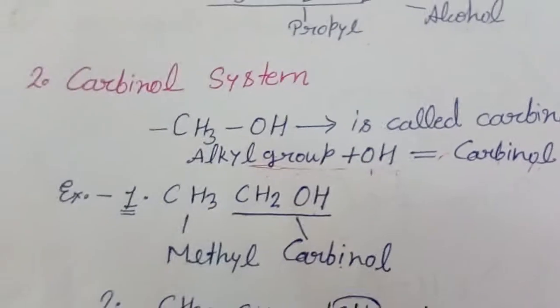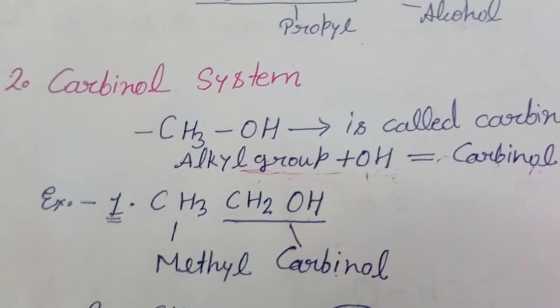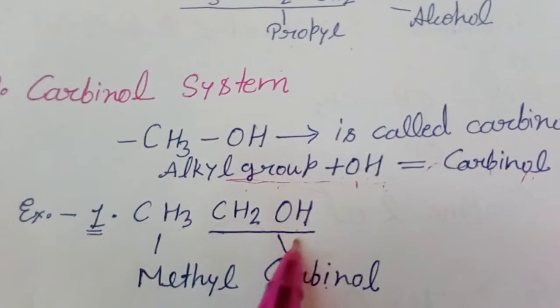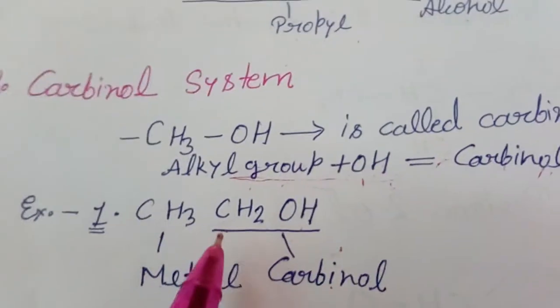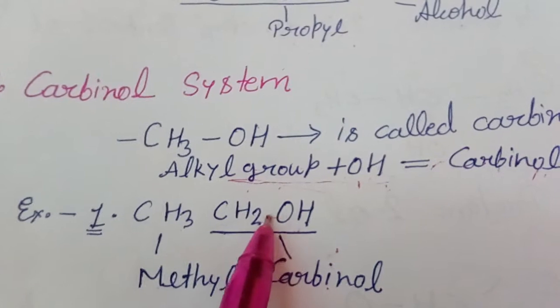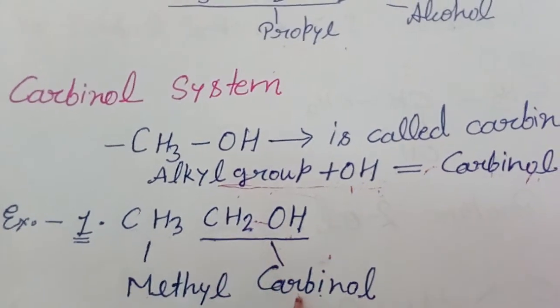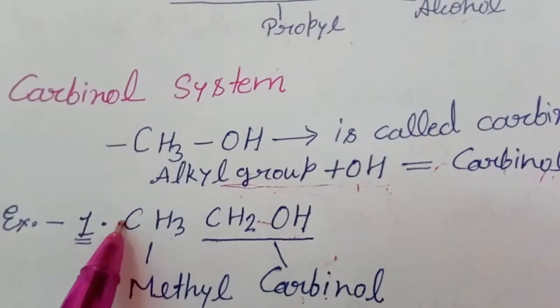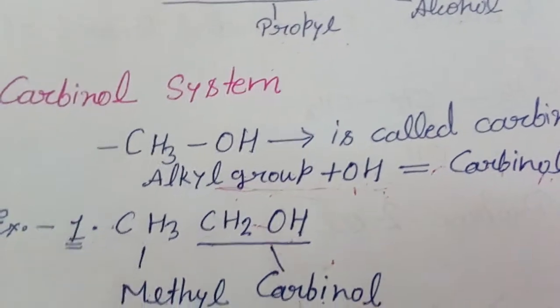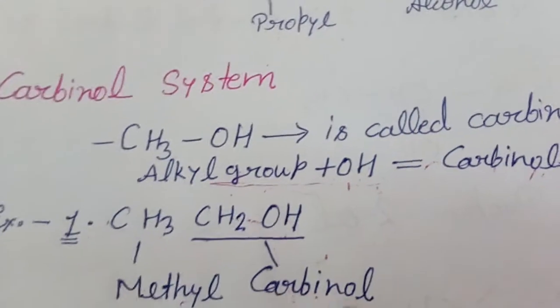Let's see the example. CH3CH2OH. Here OH is linked with this CH2, so we will write this carbinol. And here is one carbon, so it is meth, and we will write methyl carbinol.